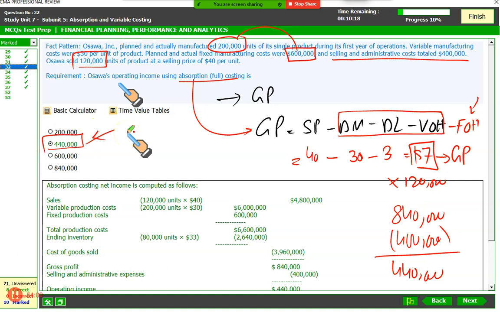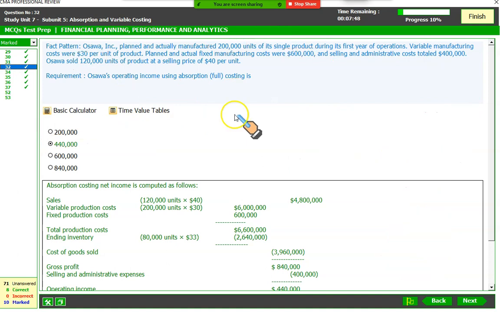So please, gentlemen, this is a beautiful question. Do it a couple of times, or 3 to 4 times, so you will fully understand what is the difference between variable costing and absorption costing. This is how we do it. Do it a couple of times, inshallah. This is in your Gleim online software, and you will get full understanding of it.